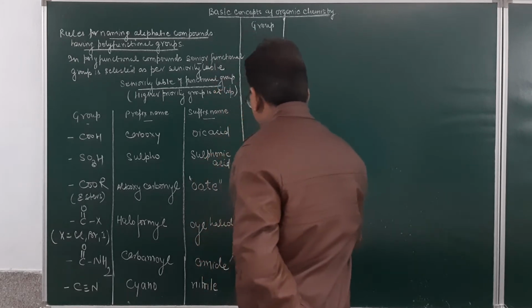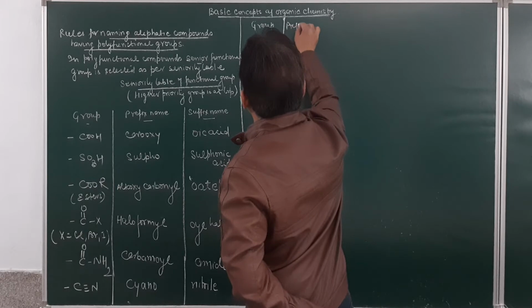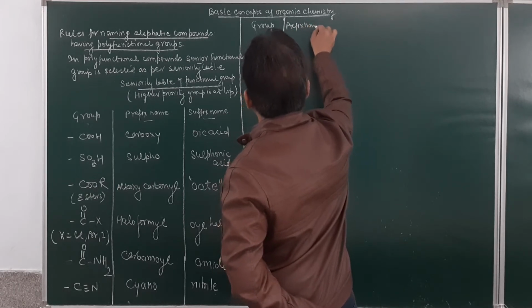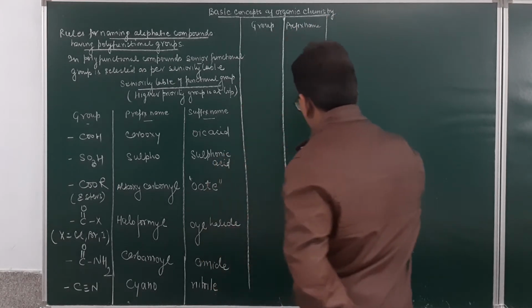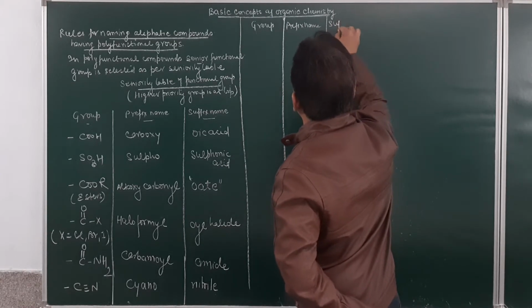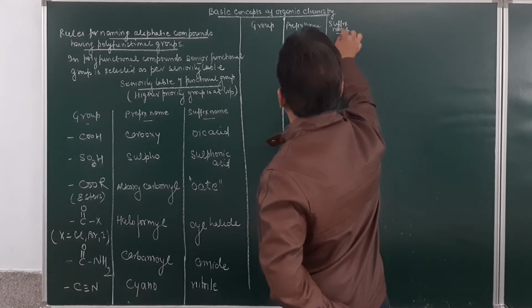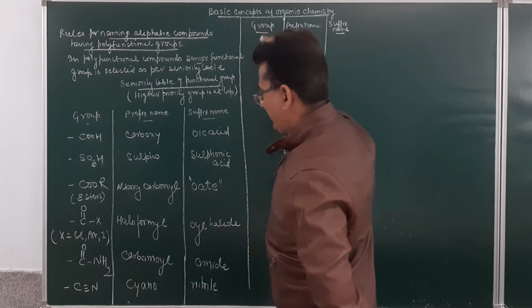Then the prefix name, and then the suffix name. Group is there, then their prefix name, and then we have a suffix name. So group, prefix name, and then the suffix name over here. Group name, the prefix name, and the suffix name.